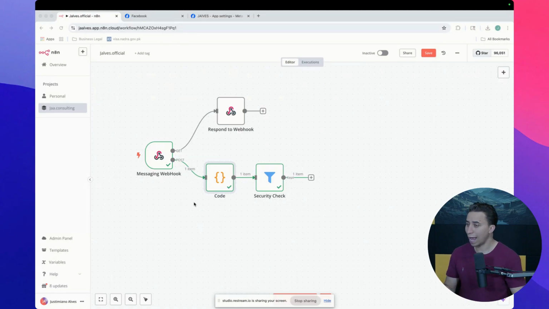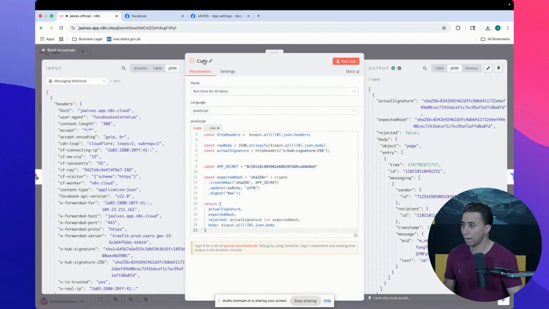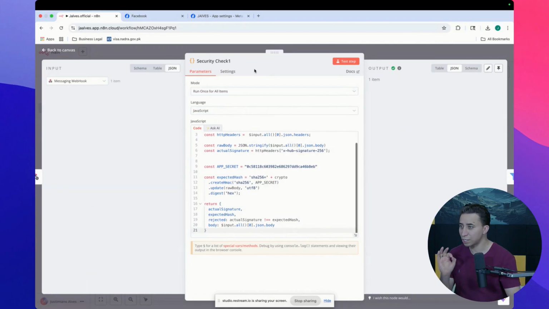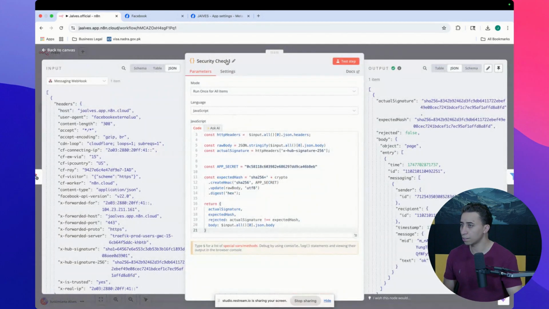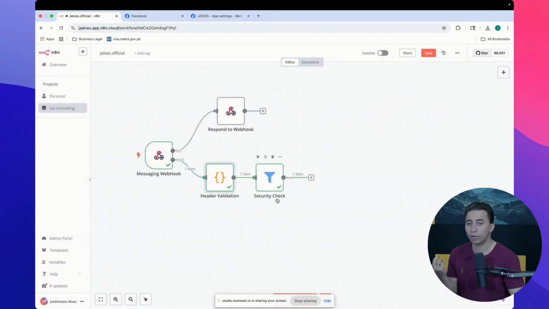This node, I'm going to call it security check, because that's what the node does. Actually, let me call this header validation. And the filter is the one that does the security check.